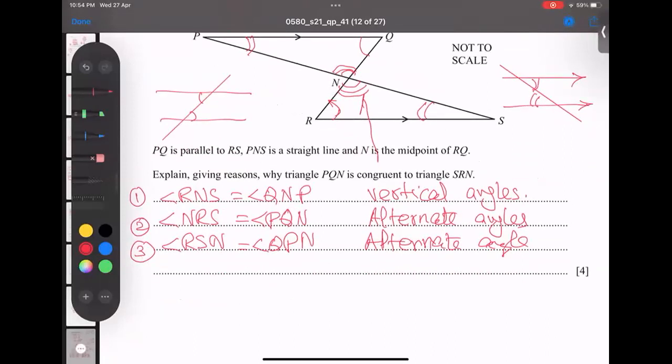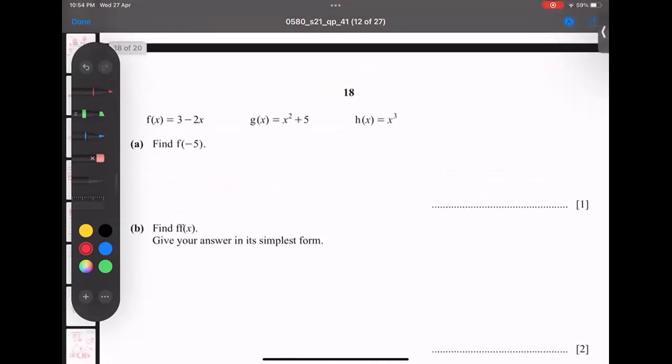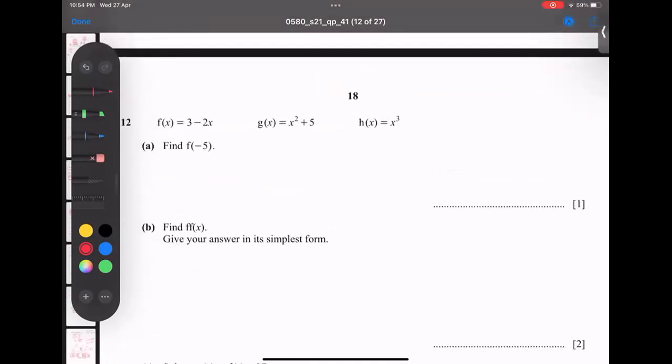So I can say here, triangle PQN is congruent to triangle SRN. That's it, done. Now I'm going for the next part, the last question of the paper. So f of -3. First of all, make it your habit to copy the whole function as it is. Then for each x, leave empty spaces and don't write anything. -5 comes here and here. If you type it in the calculator, the answer turns out to be 13.